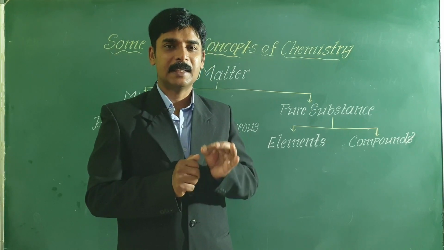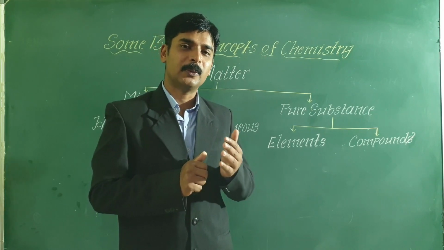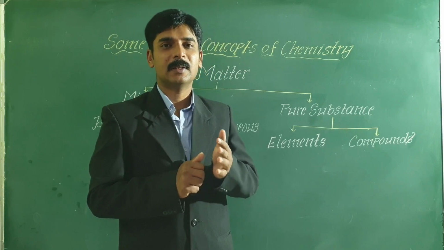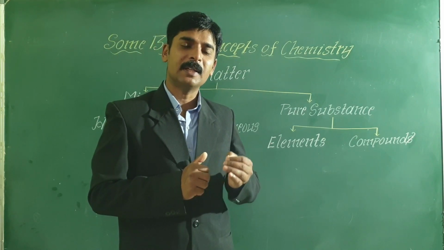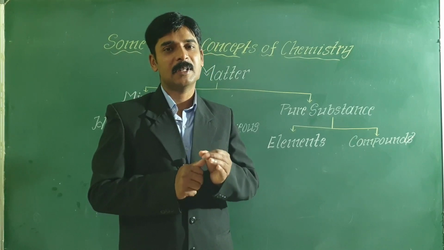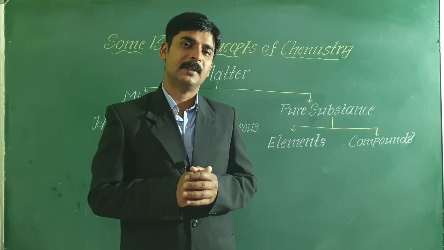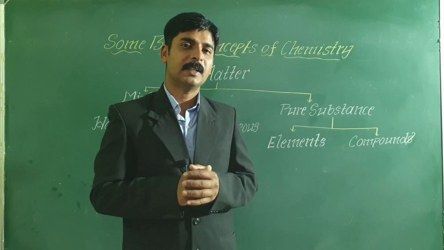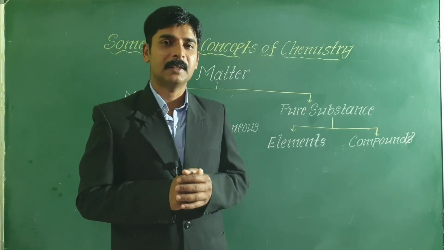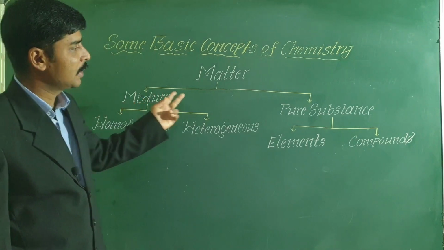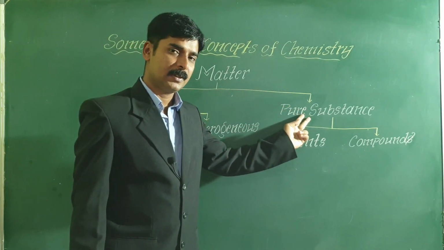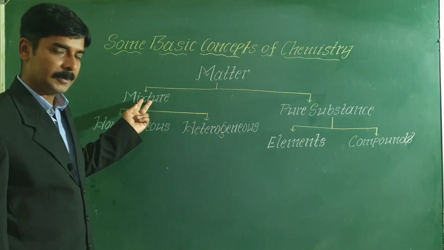Anyhow, in this unit we are going to discuss the classification of matter based on the chemical nature, that is the chemical classification of matter. So depending on the chemical nature, matter is broadly classified into two types: mixtures and pure substances. First, let us take mixture.